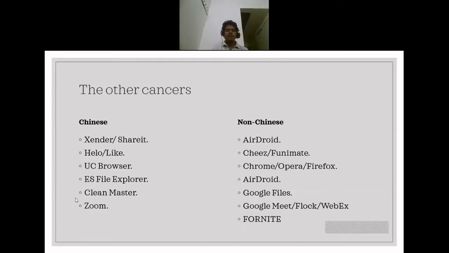Then we have Zoom meetings, another very popular app used by a lot of Indians. Now, Zoom is not necessarily a Chinese software, so to say, because it is not based out of China, but its servers are based in China. So anything that is remotely related to China is a devil in disguise, right?